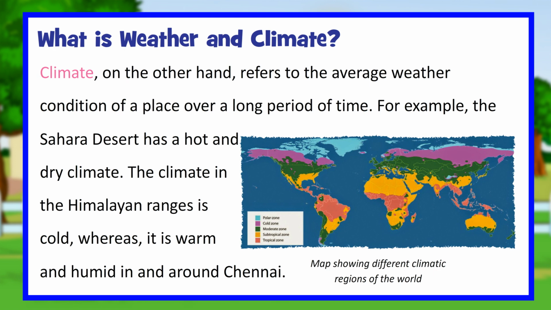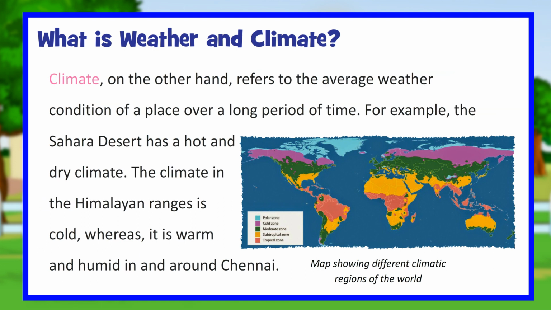Climate, on the other hand, refers to the average weather condition of a place over a long period of time. For example, the Sahara Desert has a hot and dry climate. The climate in the Himalayan ranges is cold, whereas it is warm and humid in and around Chennai.